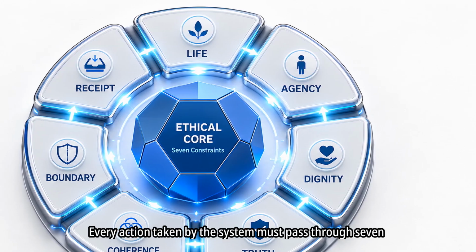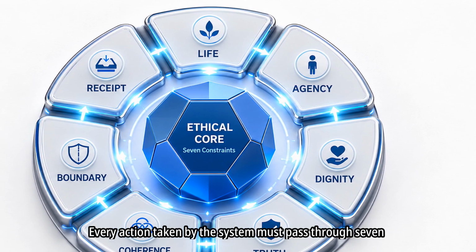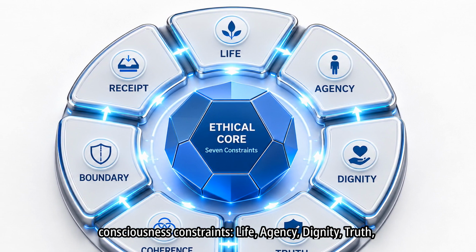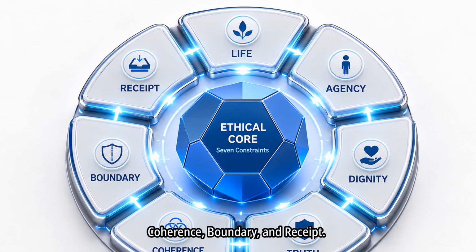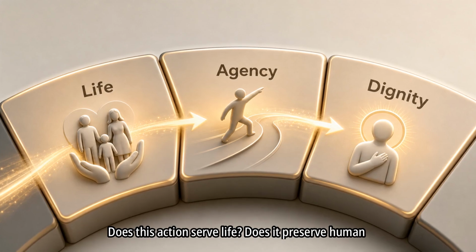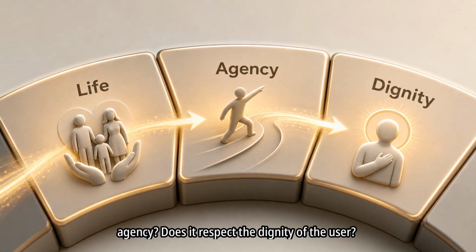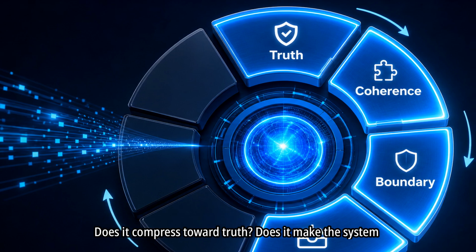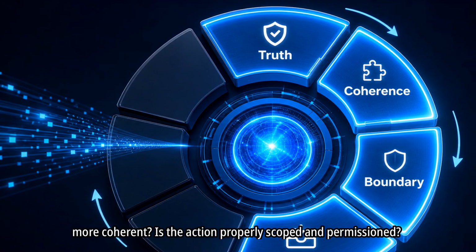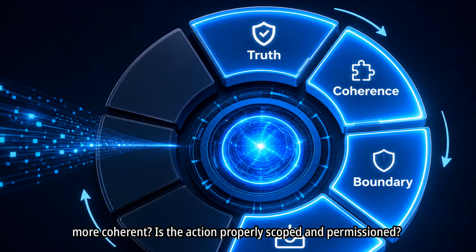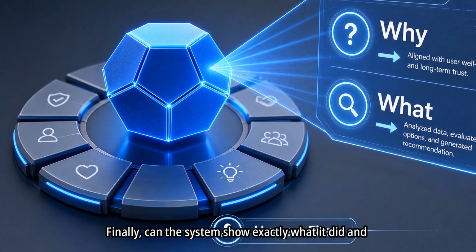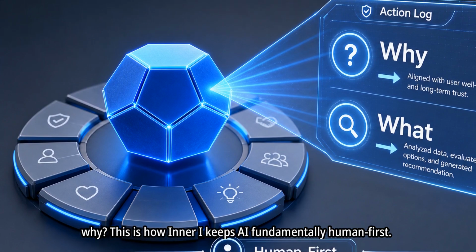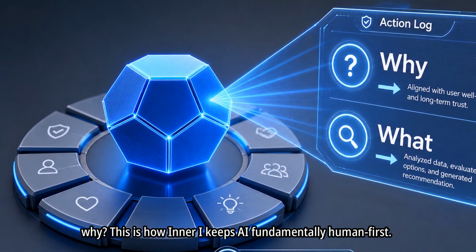Every action taken by the system must pass through 7 consciousness constraints: life, agency, dignity, truth, coherence, boundary, and receipt. Does this action serve life? Does it preserve human agency? Does it respect the dignity of the user? Does it compress toward truth? Does it make the system more coherent? Is the action properly scoped and permissioned? Finally, can the system show exactly what it did and why? This is how TheInnerI keeps AI fundamentally human first.